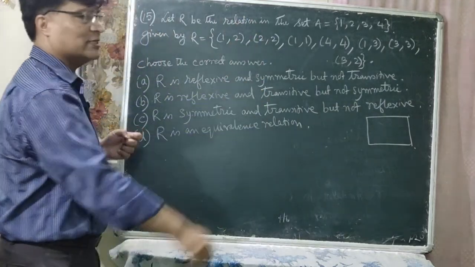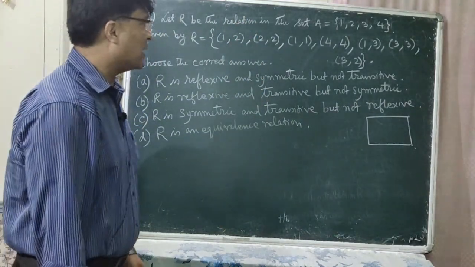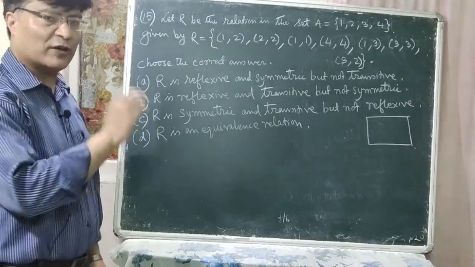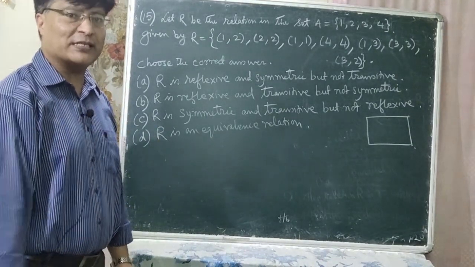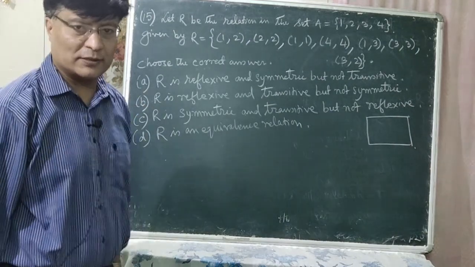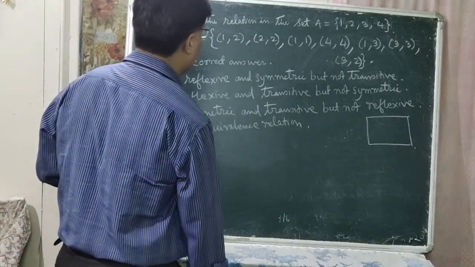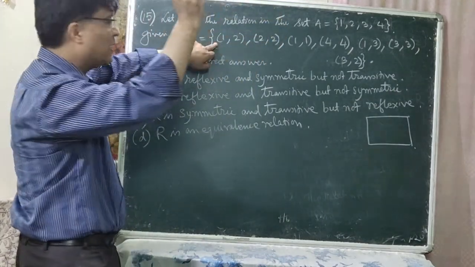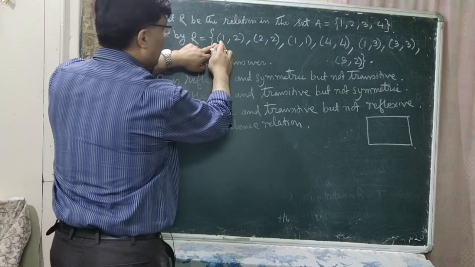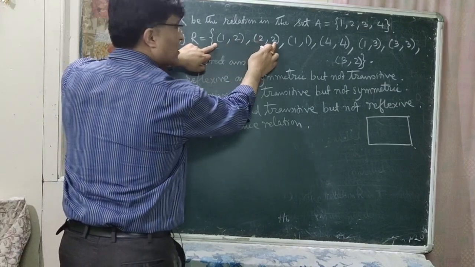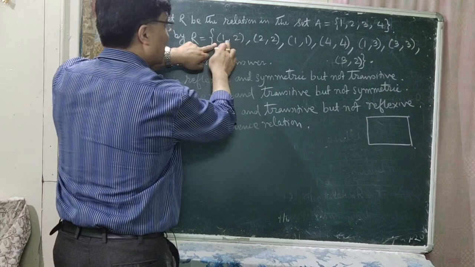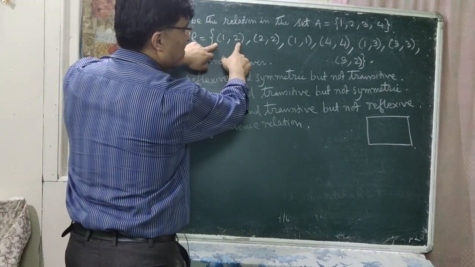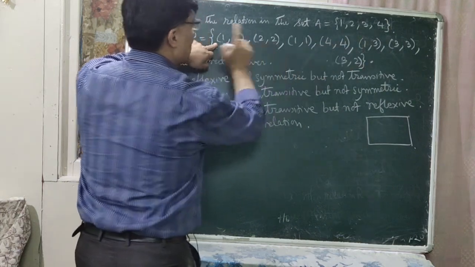But let us check whether it is transitive. Let us check for transitivity. It should be transitive, then only B is the correct option. If (1,2) is there, there should be (2, something). (2,2) is there. If (1,2) is there and (2,2) is there, then (1,2) is here itself. So (1,2) is there.